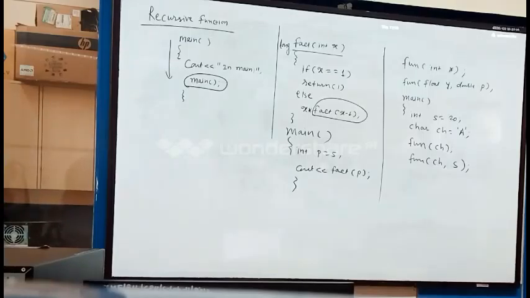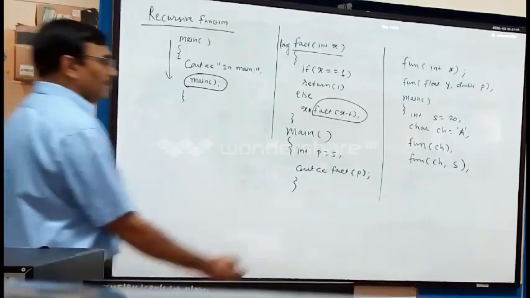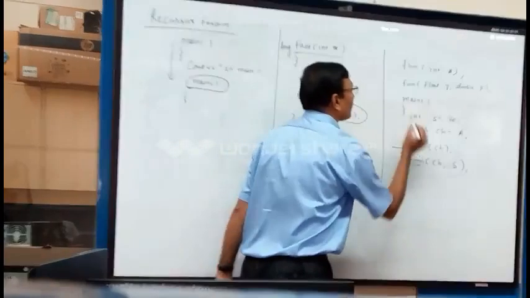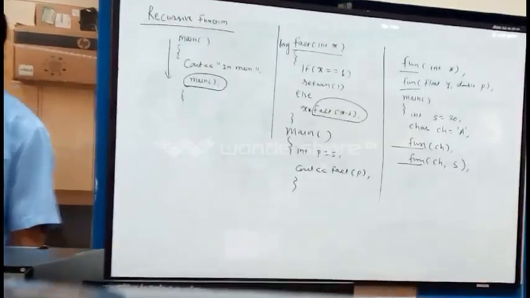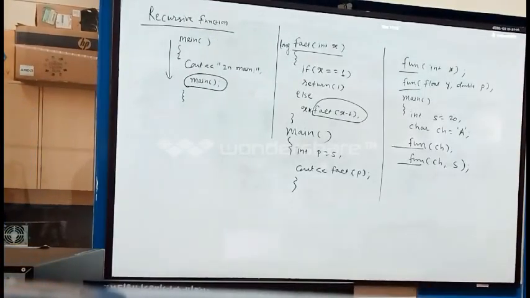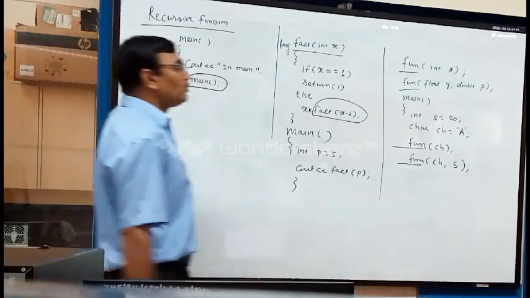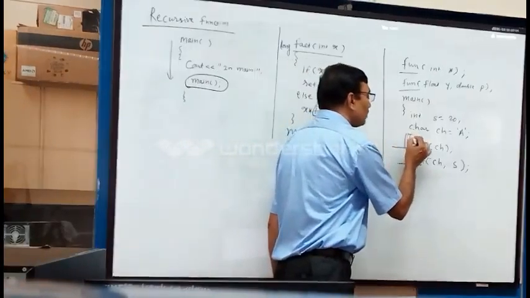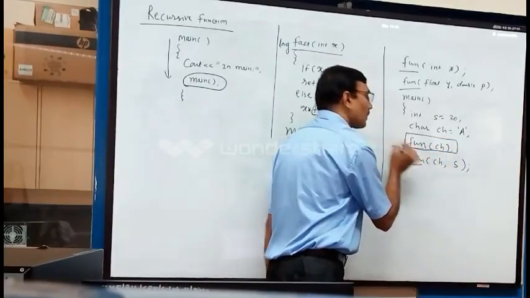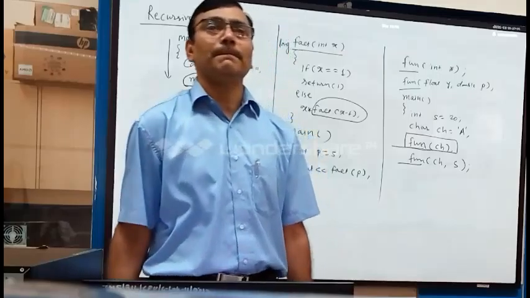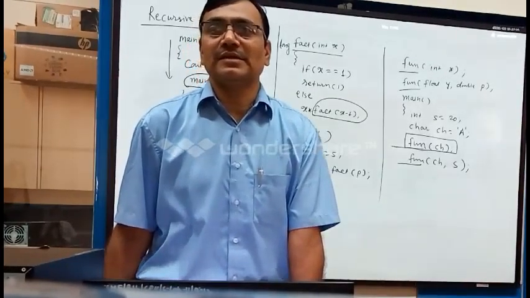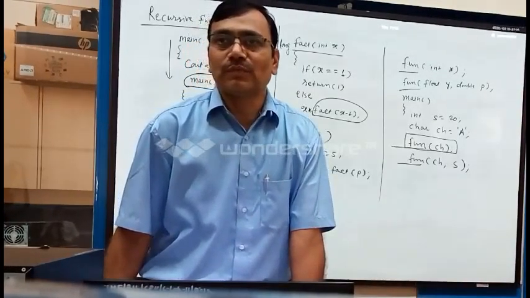The function name is the same and the signatures are different. When I make a call to the first function, which function will be called? Is it an ambiguity? No.